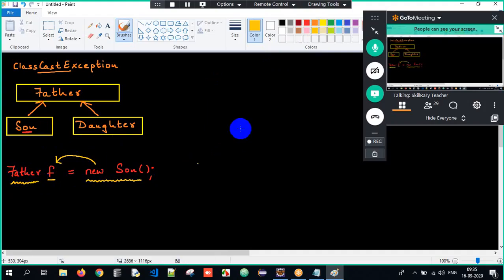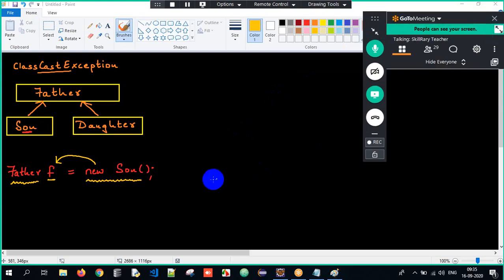So upcasting means superclass reference, subclass object. Upcasting will always happen implicitly, and the prerequisite for it is inheritance. Got the clarity here? This F is of type Father. So with the superclass reference, or the upcasted reference, I can access only the superclass properties, not the subclass properties. Since F is of type Father, I can access only Father class properties.